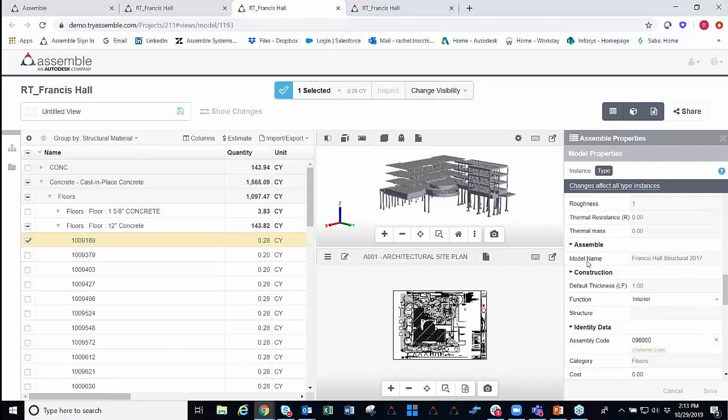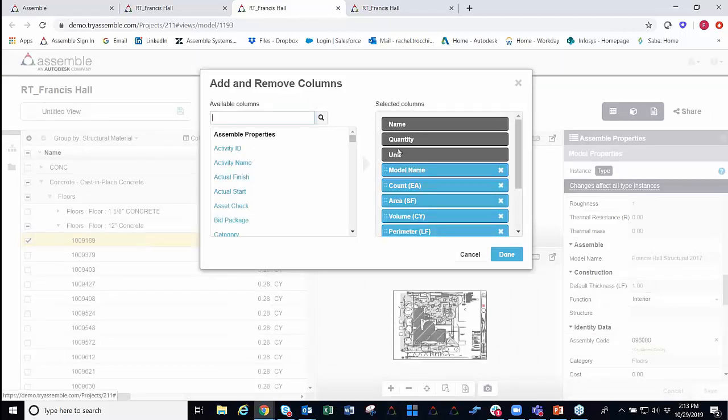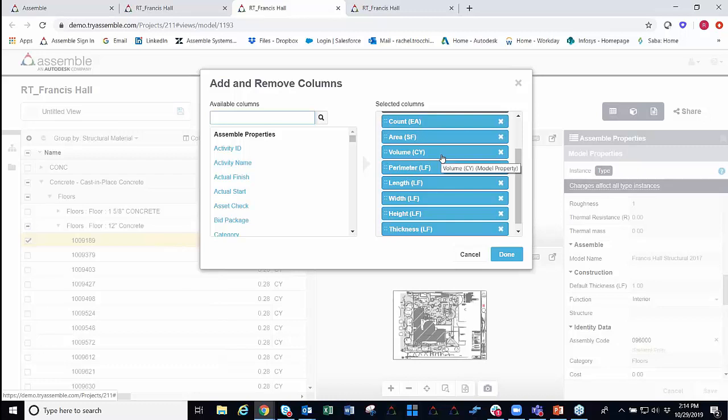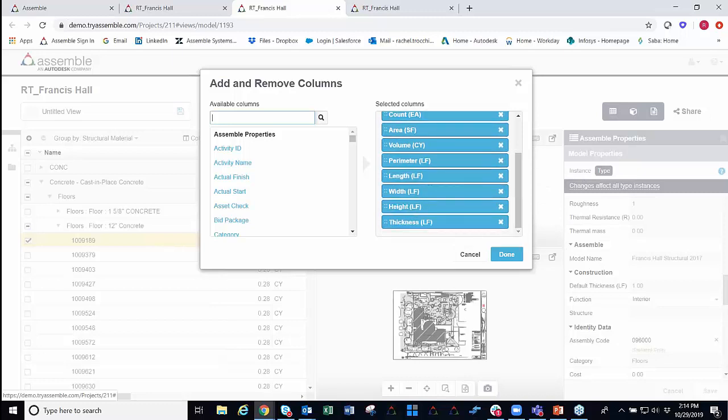So in order to start utilizing all of this data for a takeoff, we're going to come right back over into our inventory. We come up to our columns tab, and we ask ourselves, what information do we want to see here for a concrete takeoff? So I come in, I can pop out our model name. Count can be useful for some of the different columns and things that we have. Area, we definitely can keep here for our floors and our walls, and we absolutely want to keep our cubic yardage here for our volume.